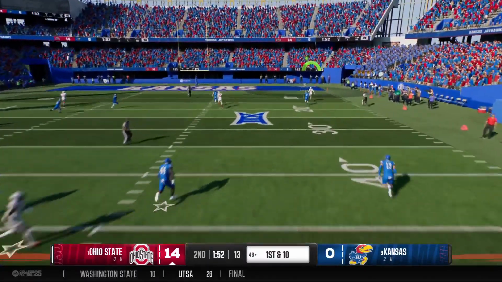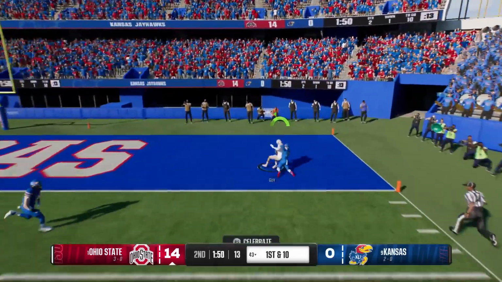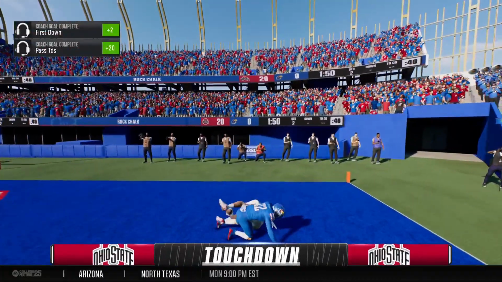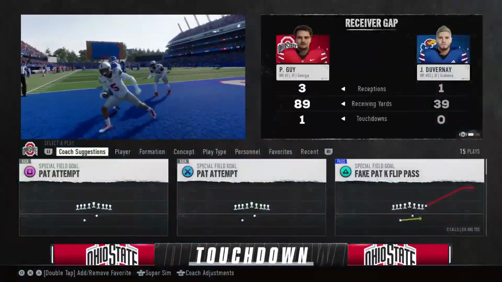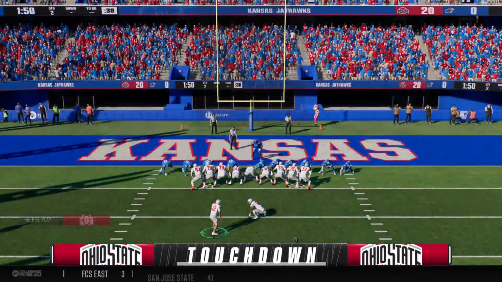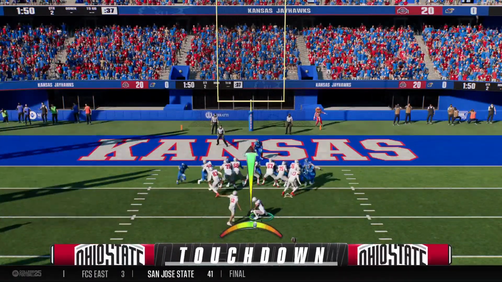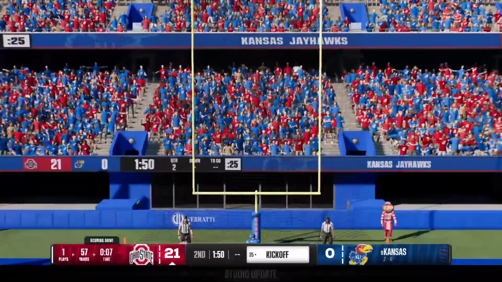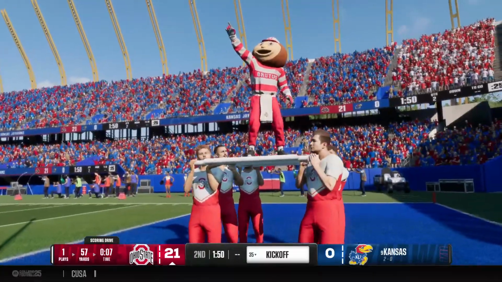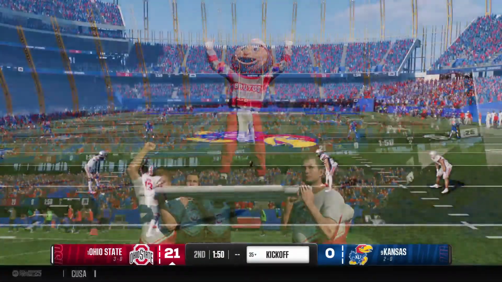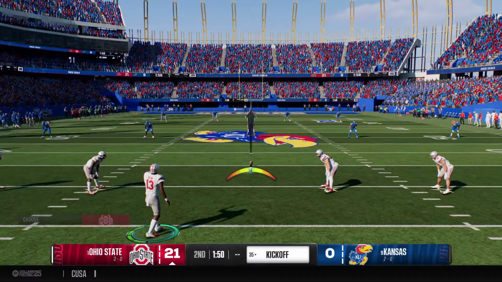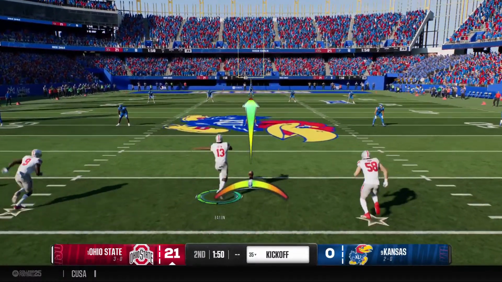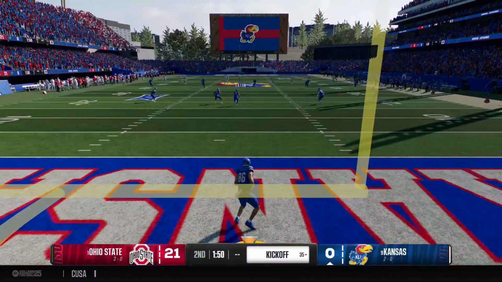And he's going to fling it deep, going for it all here. Catch made in the end zone. Touchdown, Buckeyes. What a combination, this quarterback and this receiver. What I love here is the quarterback does a good job of not waiting too long. You're going to run out of room if you do. Got the ball out early enough, gave the receiver a chance to not only make the catch, but to get his feet down for that touchdown.